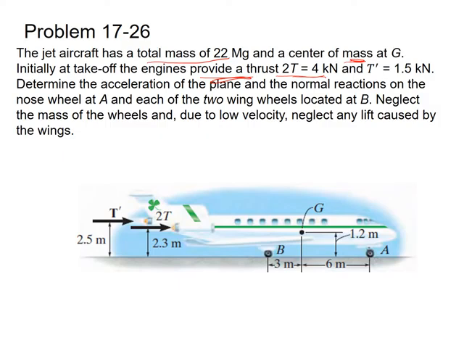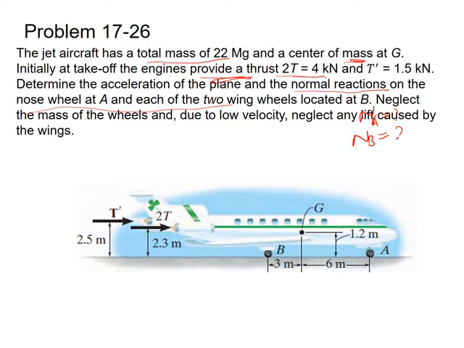We have to determine the acceleration of the plane and the normal reaction on the nose wheel at A and each of the two wing wheels located at B. So we have to find the normal reaction force at point A and the reaction force NB of the two wings at point B. Neglect the mass of the wheels, and due to low velocity, neglect any lift caused by the wings.